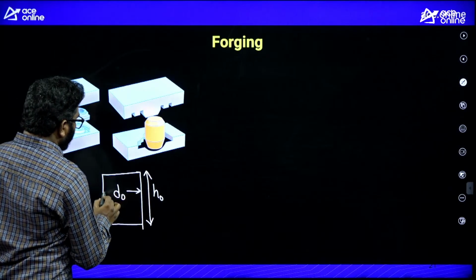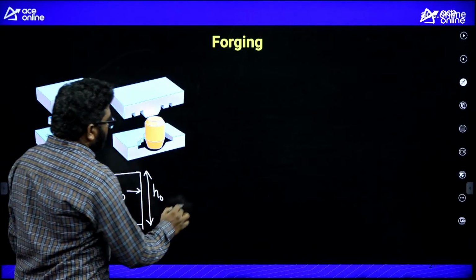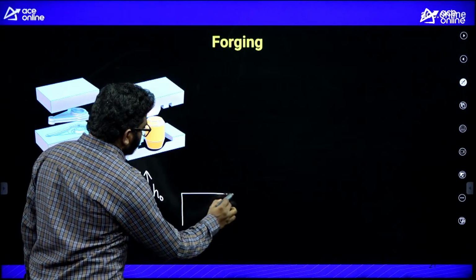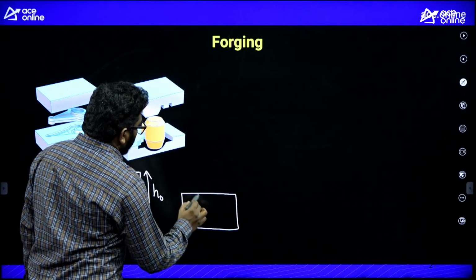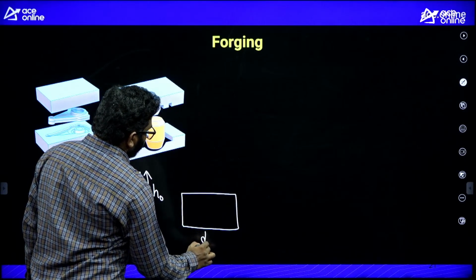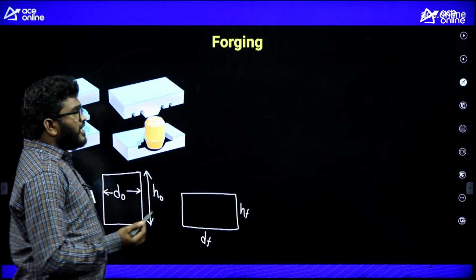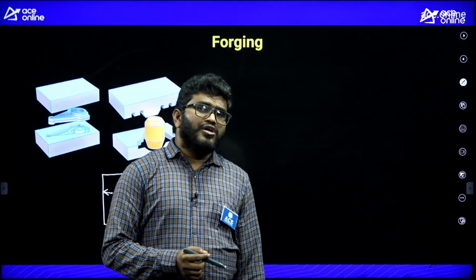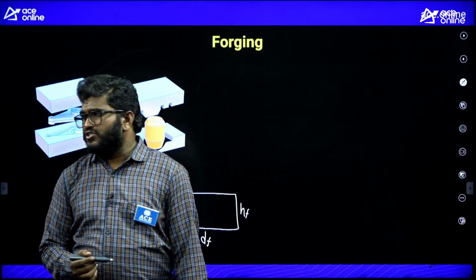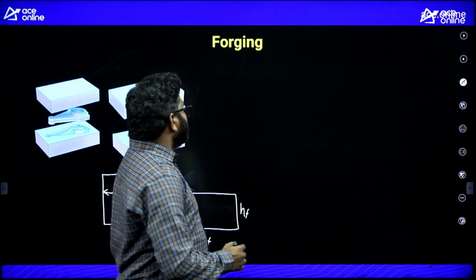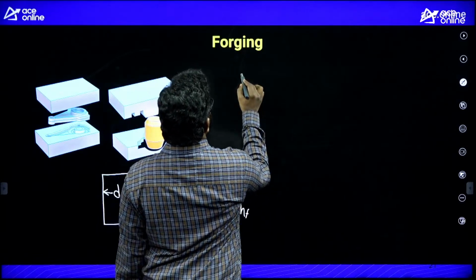Now by using the forging operation, compressive stress, I am getting the final diameter DF and the final height HF. So here also we can say the volumetric change is 0.